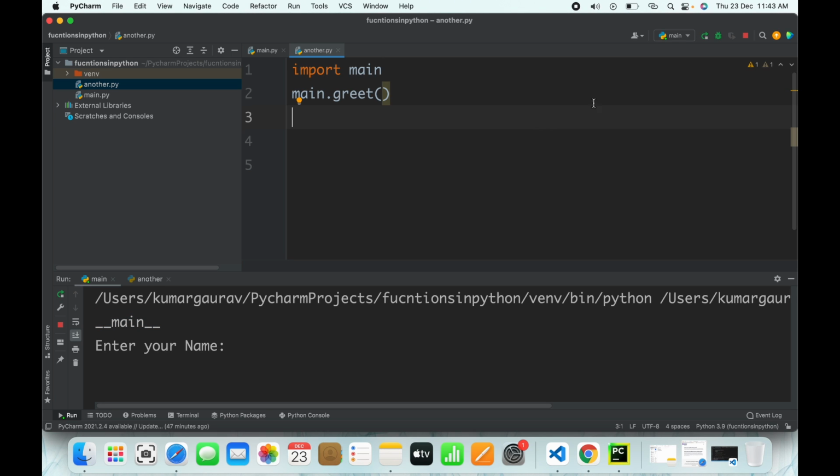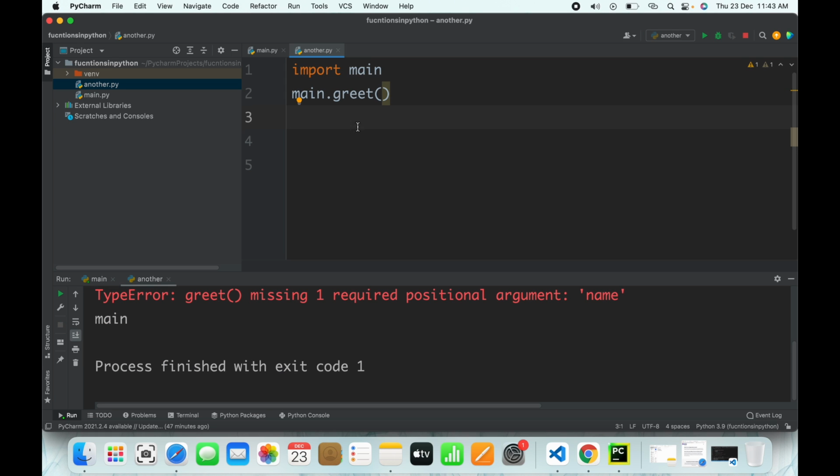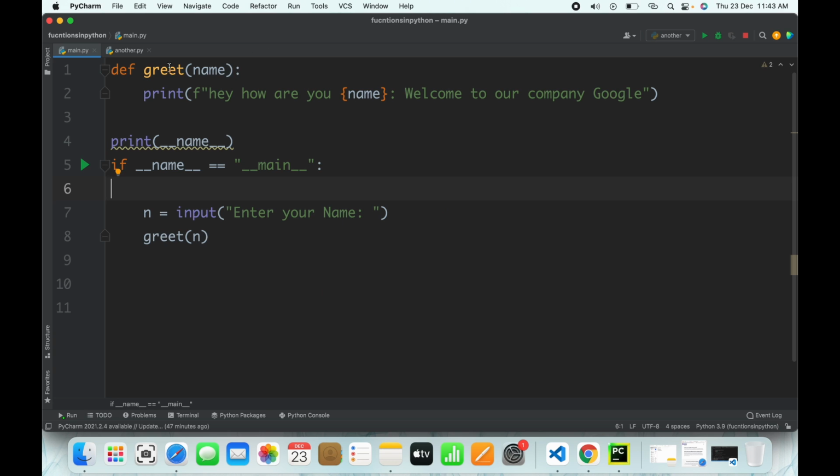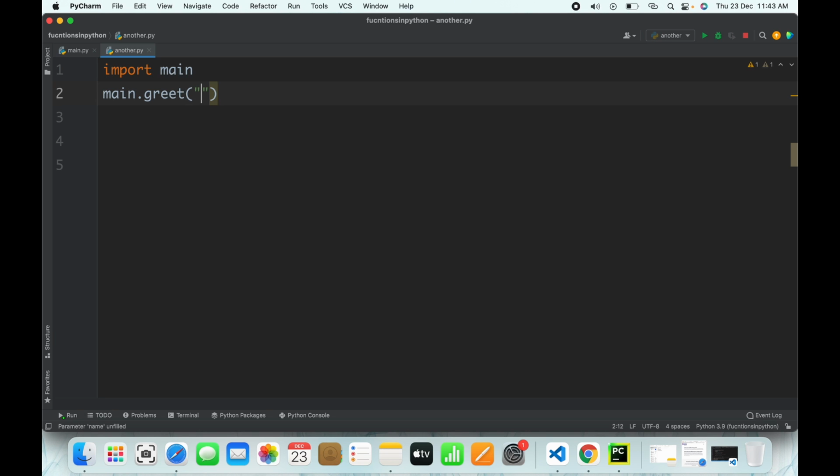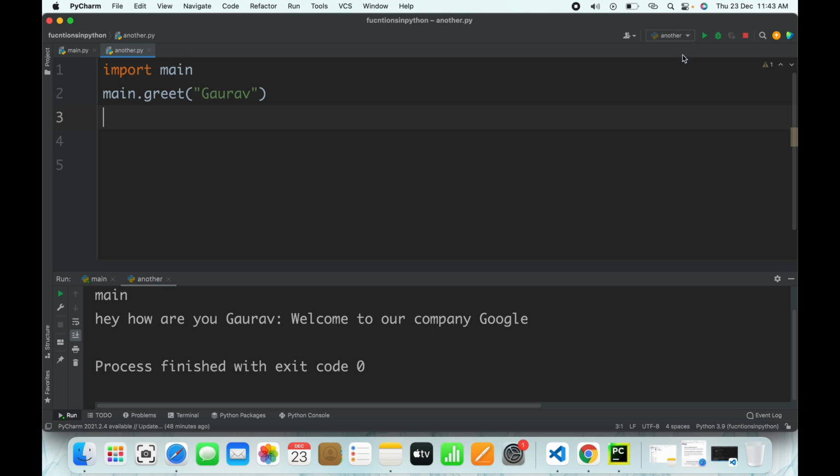Stop and rerun. I'll run this another.py. Now I'll run it. You see it's showing me an error. It's just taking this greet function, and this particular function is asking me the name, so I'll have to pass a name through it. So I'll write Gaurav. Now you see, hey, how are you, Gaurav? Welcome to our company Google.